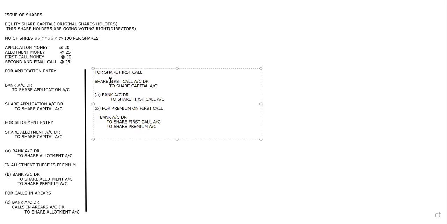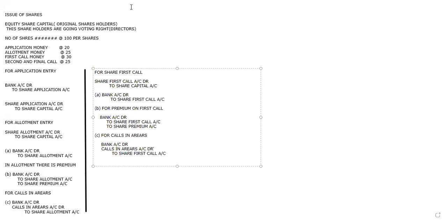And what is the next situation, ma? If there is a calls in arrears. So that is what here for calls in arrears, then how the entry will be. What is that we are going to write? Bank account debit. Then we are going to write calls in arrears account debit to share first call account, like this. Now these are the three situations have been completed in this one.